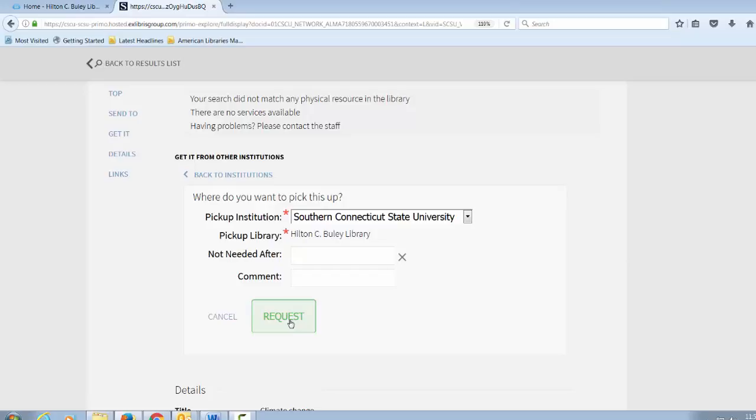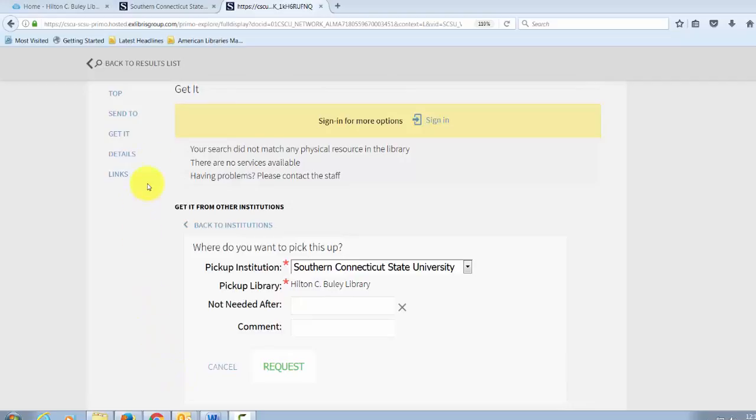Please note that reference books and books that are available at our library and books at the state library cannot be requested online. If there's a book you need from our library circulating collection, you're expected to come and get it yourself. Let's get back to our results list.